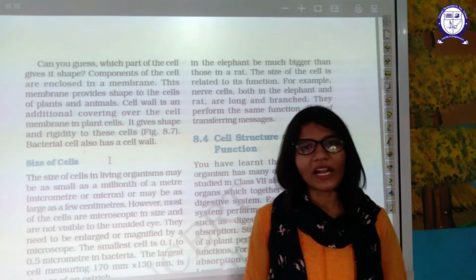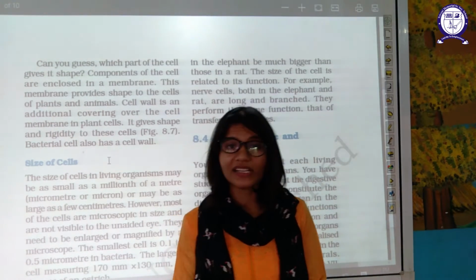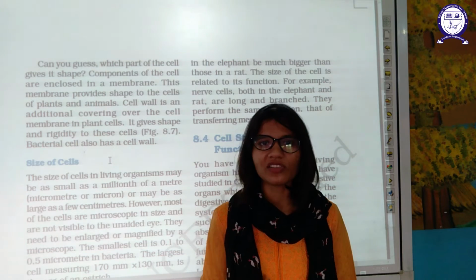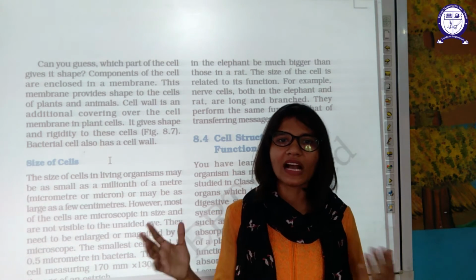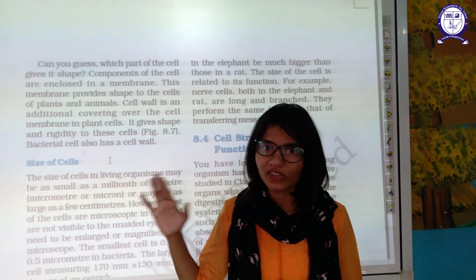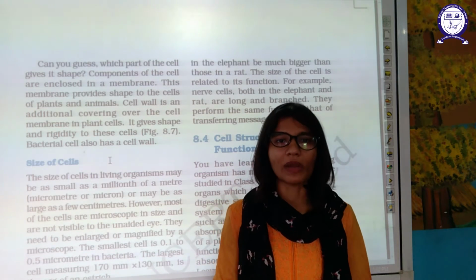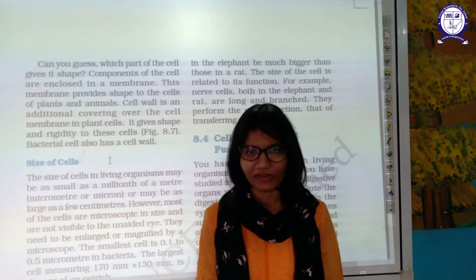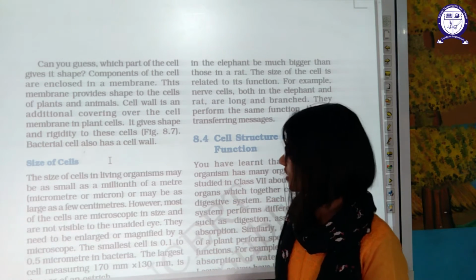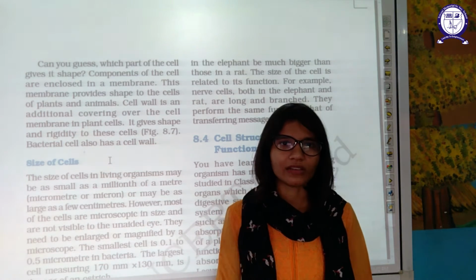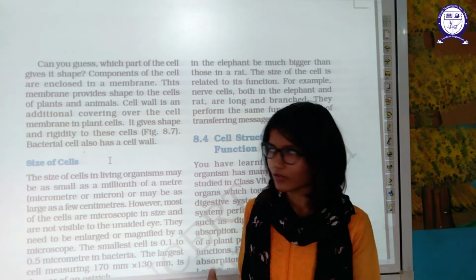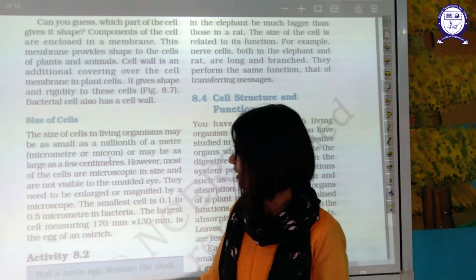Why is it present in plant cells only? Because plants cannot move. To withstand extreme temperatures and all the harm of weather, wind, etc., nature provided this structure to plants so that they can protect themselves. We can move, so we don't need such a structure. It provides rigidity so that the plant will not move with those extreme conditions. Bacteria also have a cell wall.